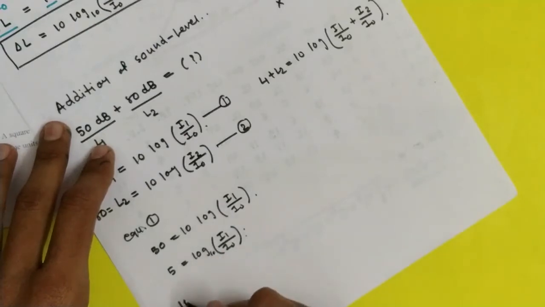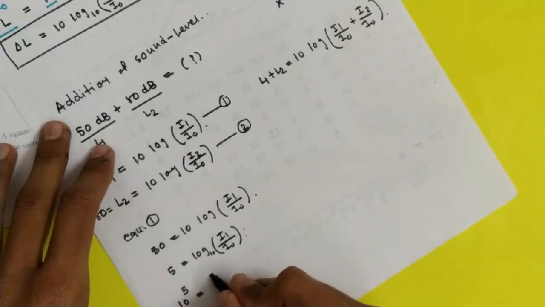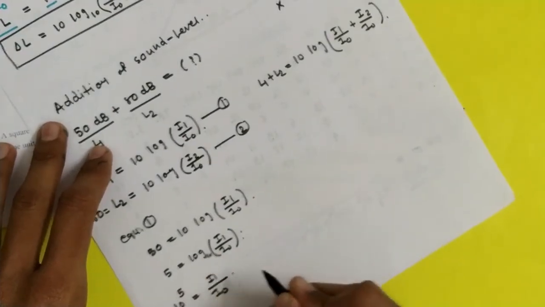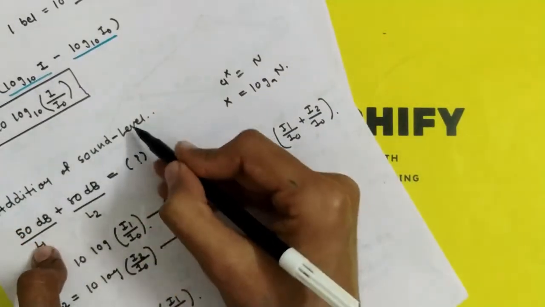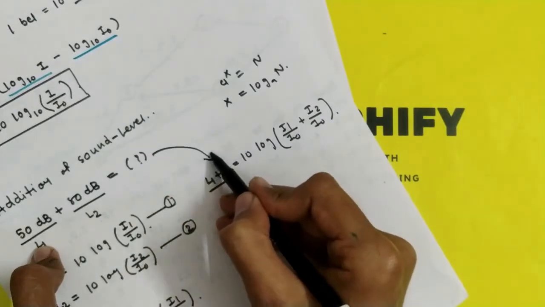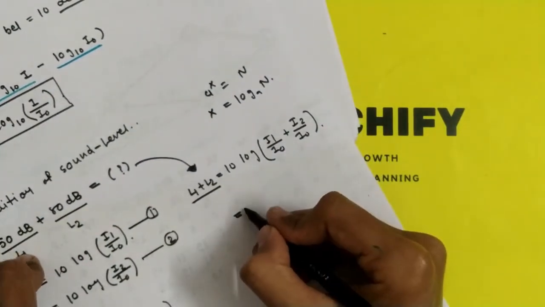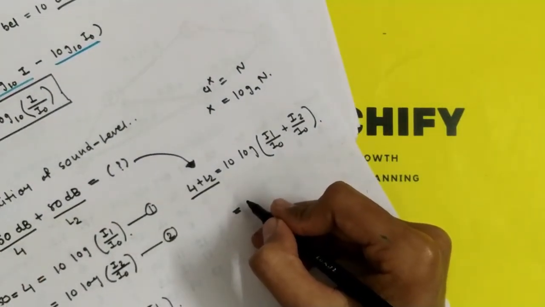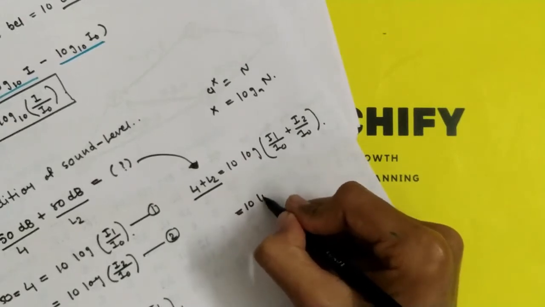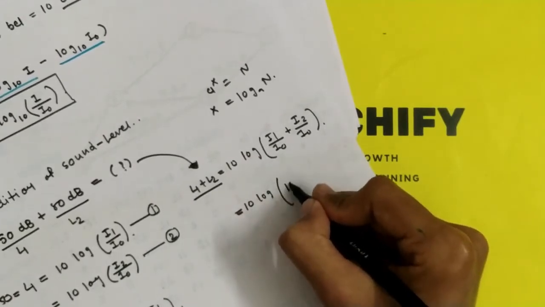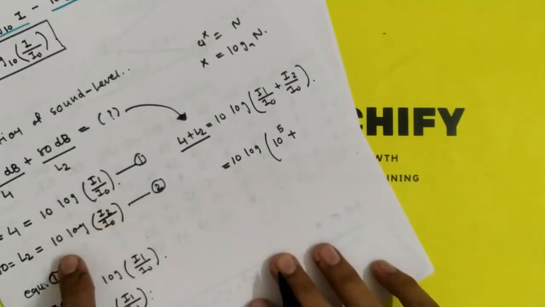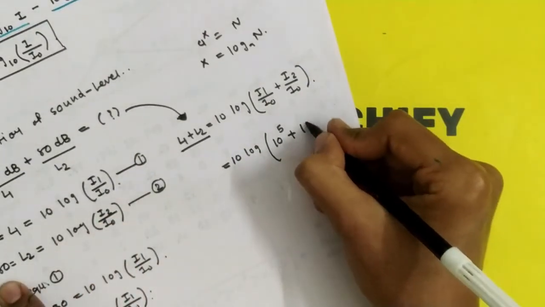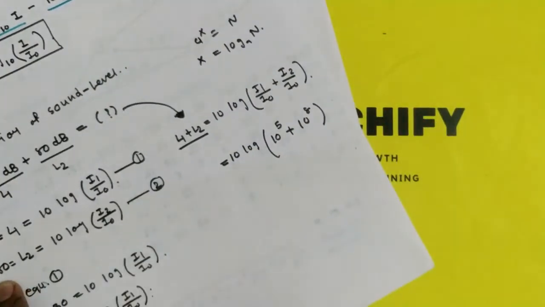Applying this, 10 raised to 5 is equal to I1 by I0. So I1 by I0 is equal to 10 raised to 5, and I2 by I0 will be 10 raised to 8 by the same method.